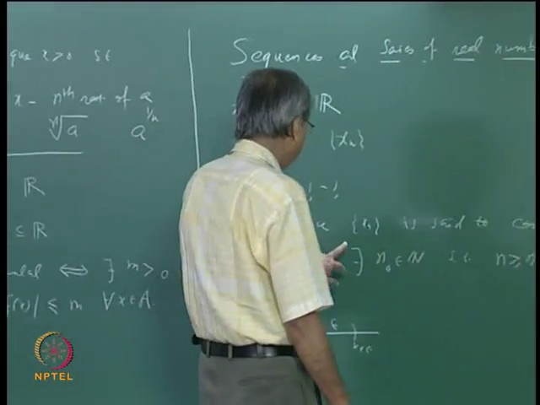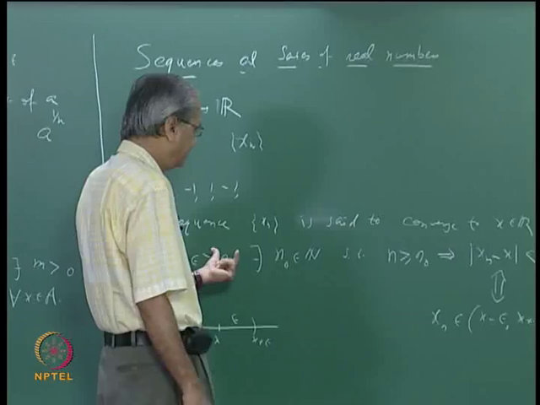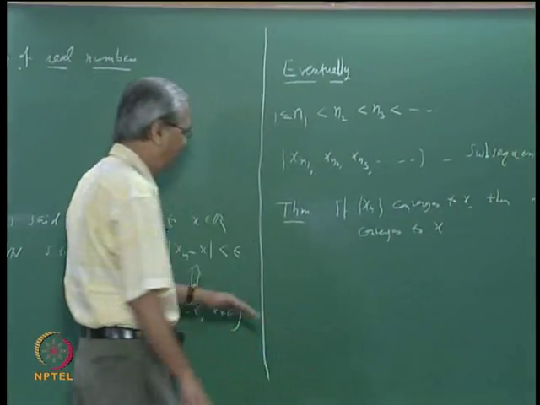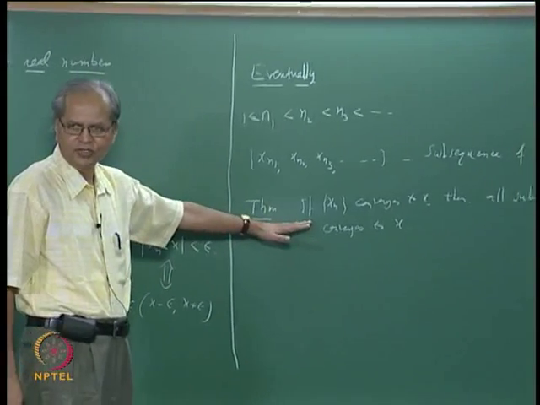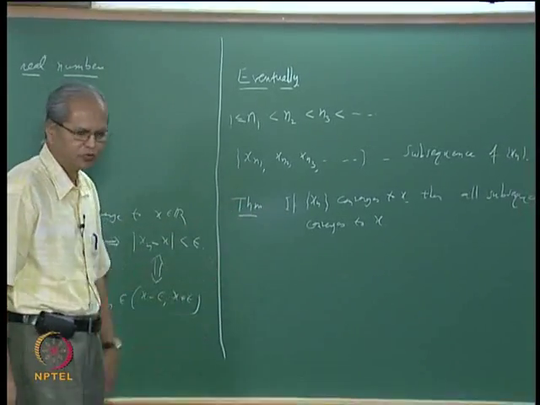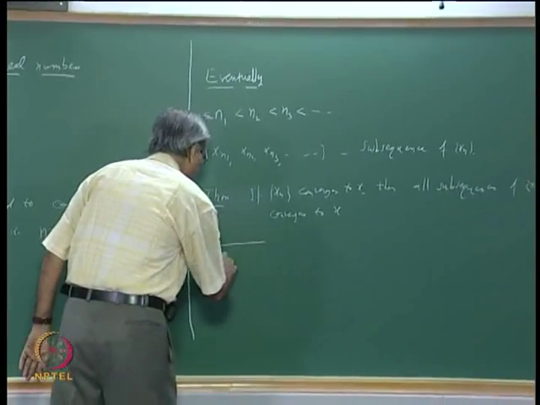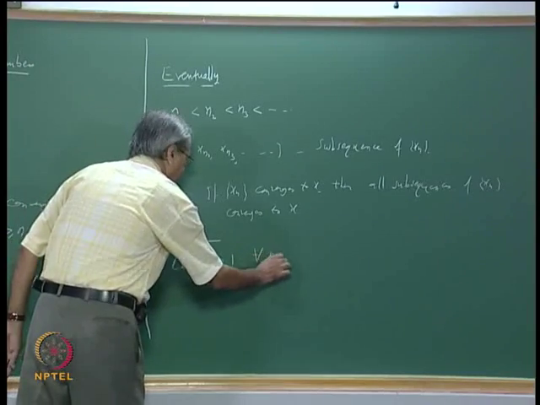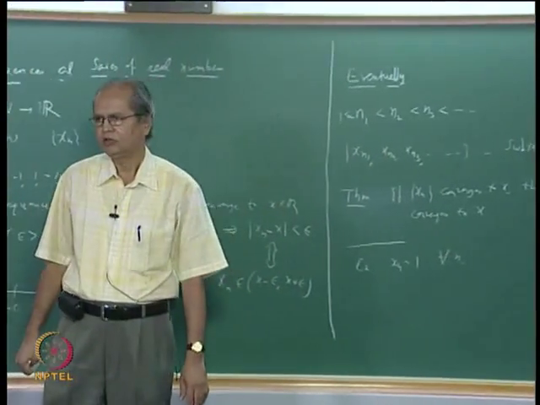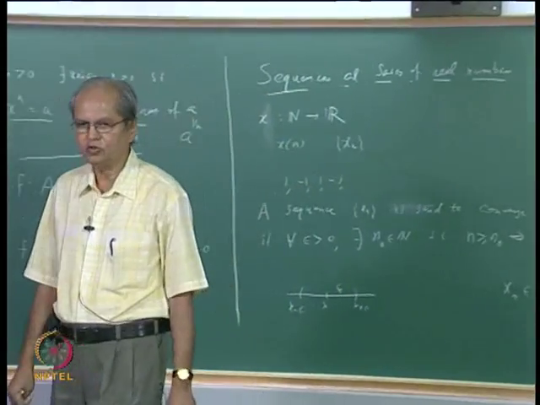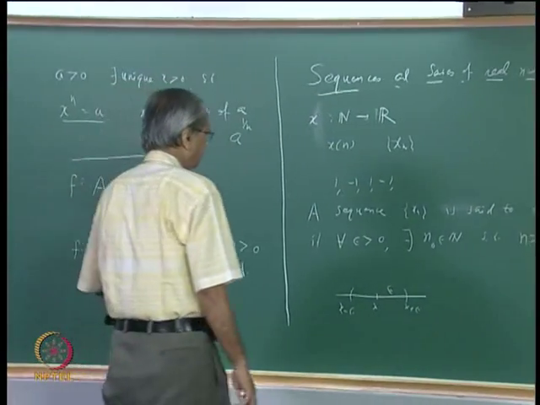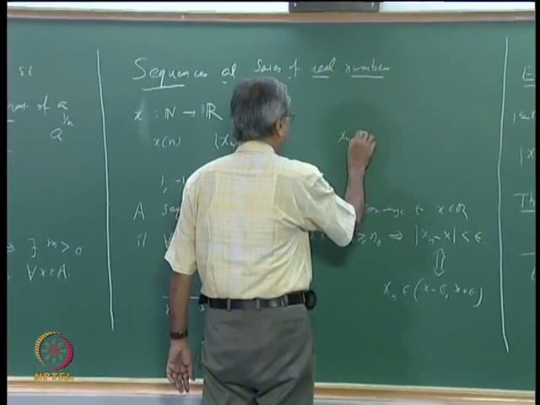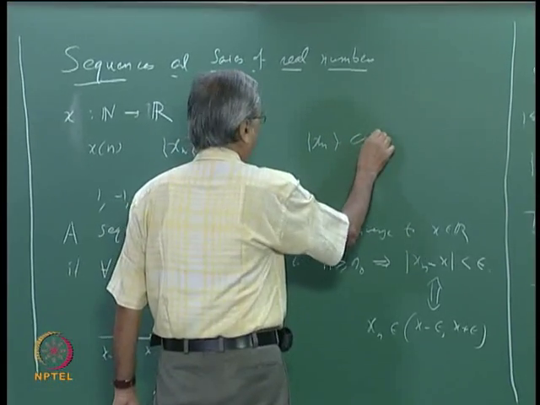But using this definition, what we can show, for example, is that a constant sequence converges. Let us take some examples here. By the way, the proof of this theorem is clear, so I need not discuss it here. You can write the proof on your own. So take an example: the constant sequence xn equal to 1 for all n. By the way, I didn't mention the notation: xn converges to x.